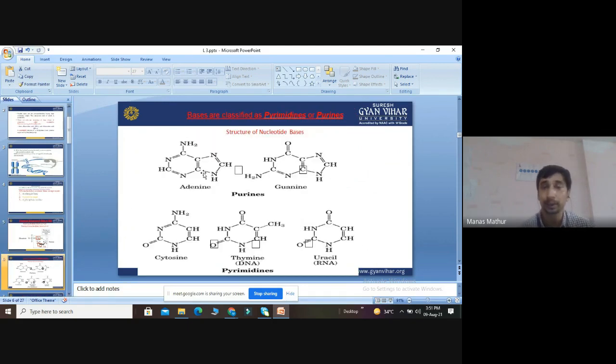Then come the bases. Basically there are two types of bases: purine and pyrimidine. Purine bases are adenine and guanine. No doubt the structure is complicated, but we can remember the names. Purine bases are the same for both RNA and DNA.